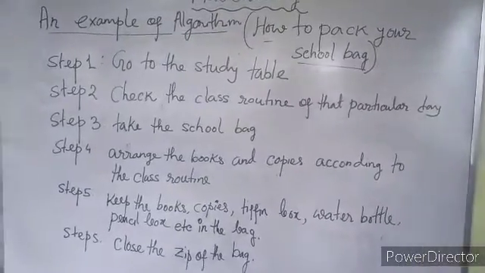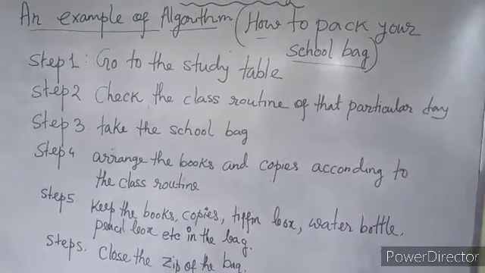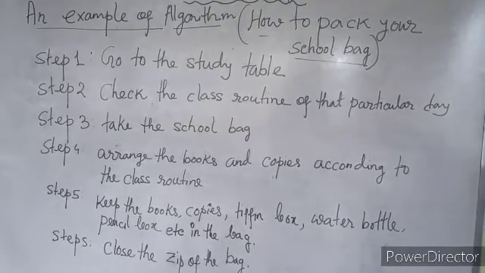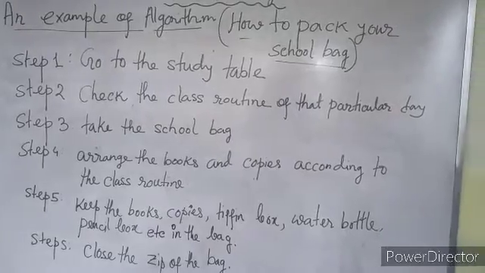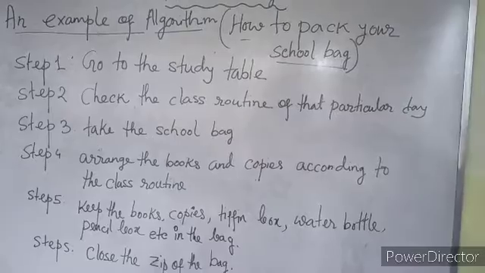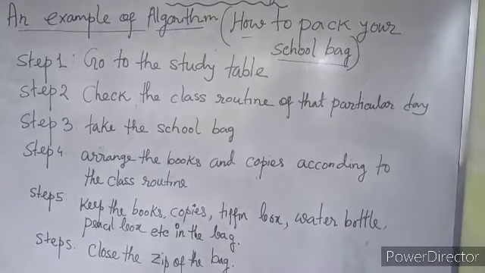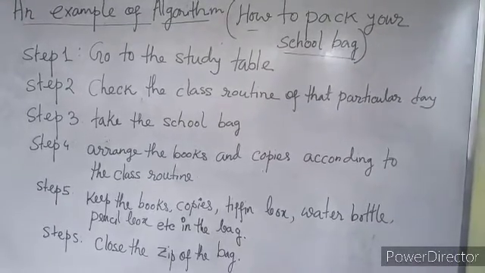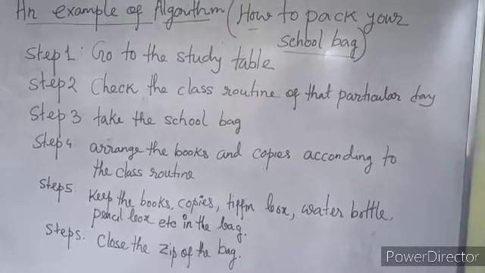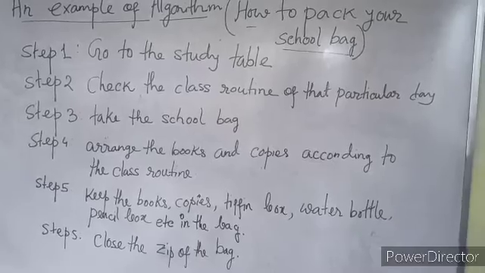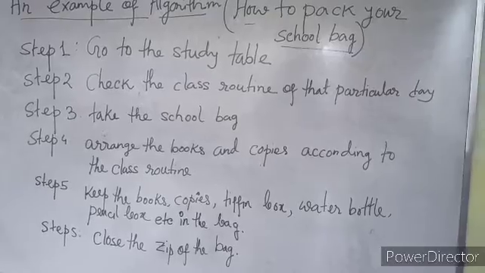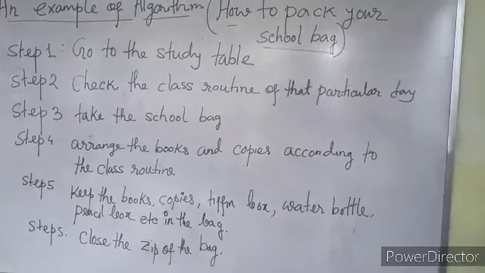First, when you do the algorithm, you need to write the steps as step 1, step 2, step 3, and I followed that manner. So if I ask you to write the planning, algorithm means the planning, how to pack your school bag, how do you write this? This is my logic, these are my instructions for how I am going to pack my school bag. You can change the steps also, but you have to write step 1, step 2, step 3 before writing the steps.